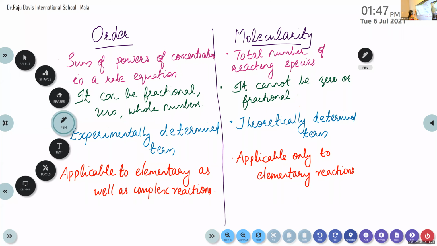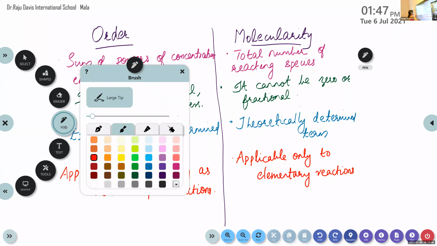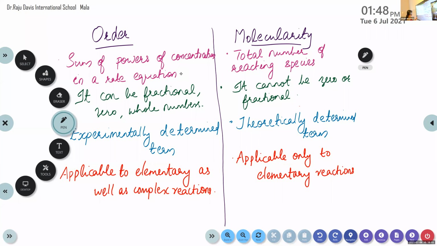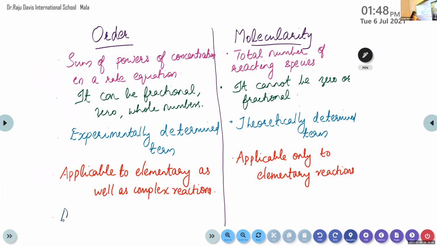Then the last point, which are the different types of order reactions, or which are the different orders of this reaction? Tell me. Which are the different orders? Different types. Zero order, then first order, second order, etc.